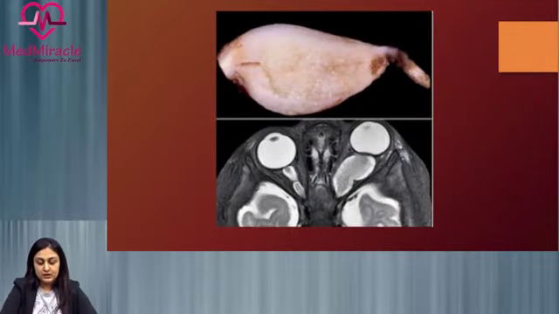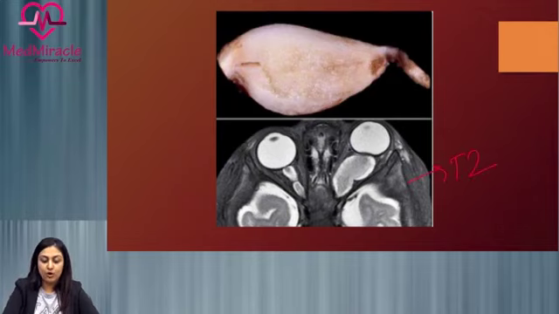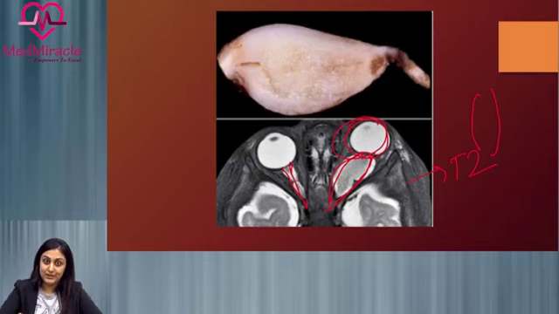Now in this image, this is again an axial T2 weighted MRI image of the orbit, where we are seeing, so this is the ocular component of the orbit and this is the optic nerve on the other side. When we compare it on the left side here, we are seeing that this optic nerve is markedly enlarged in a fusiform manner. So we are seeing that the optic nerve here is fusiform.